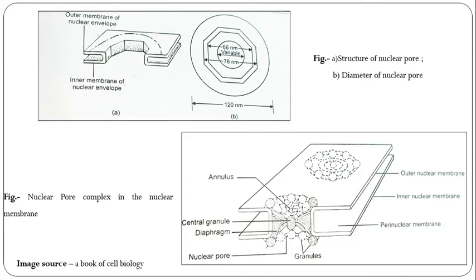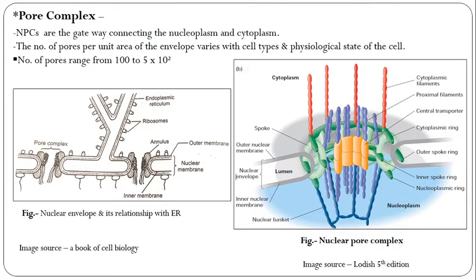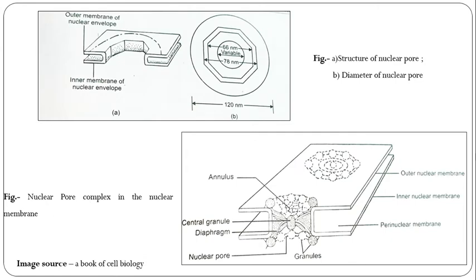See the annulus in the first diagram, black and white, on the right-hand side, and in the second diagram. This annulus is ring-shaped, consisting of 8 granules, each with a diameter of 15 to 17 nanometers.